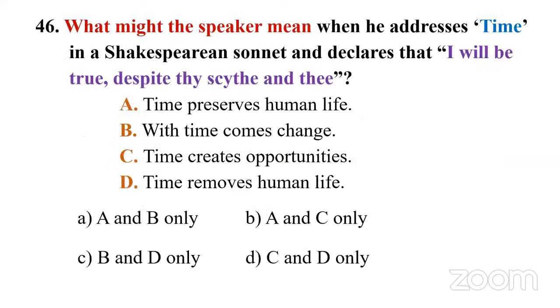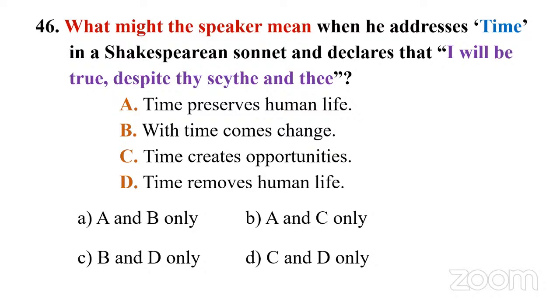So 46, what might the speaker mean when he addresses time in a Shakespearean sonnet and declares that I will be true despite thy scythe and thee? Okay. So it is a question from a Shakespearean sonnet, and you have a speaker addressing time, and there is this line, I will be true despite thy scythe and thee. Then we have four statements.